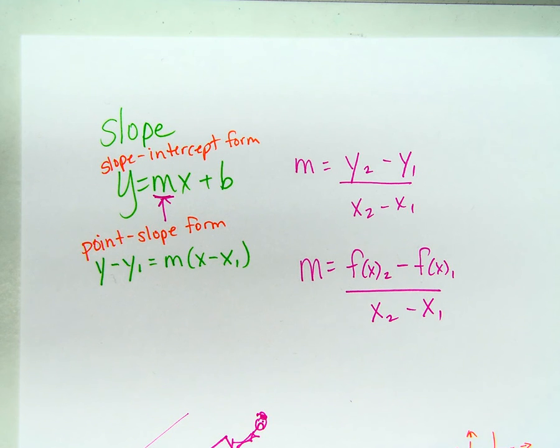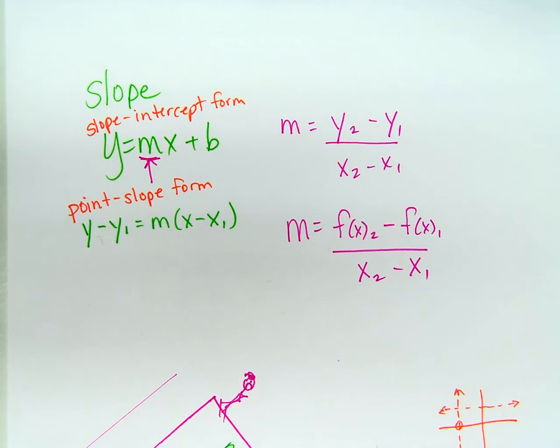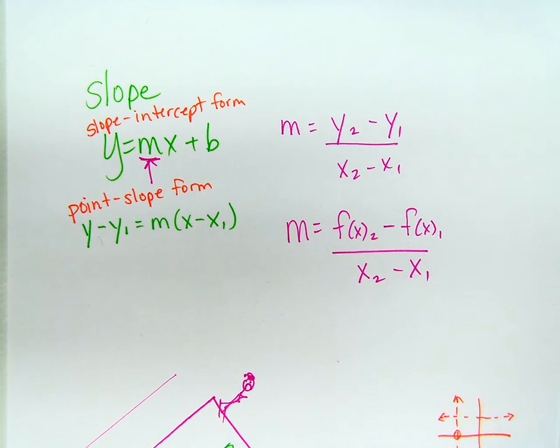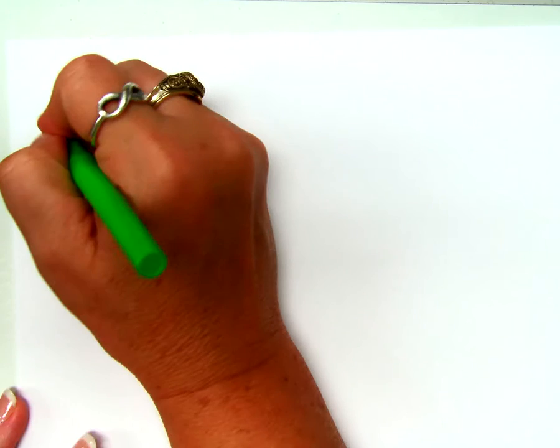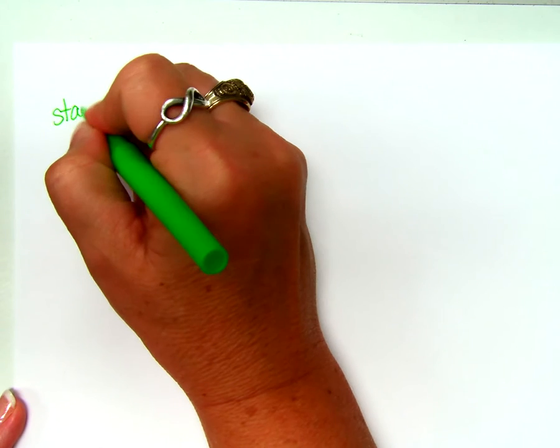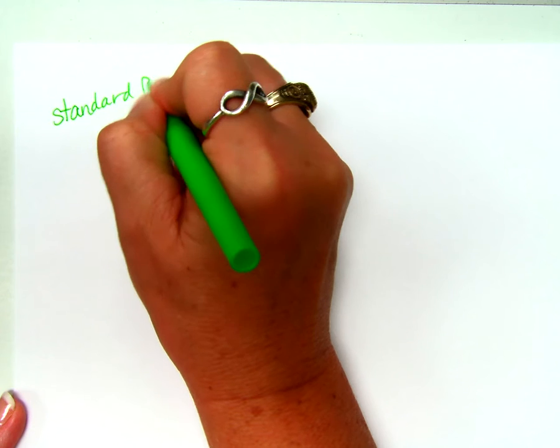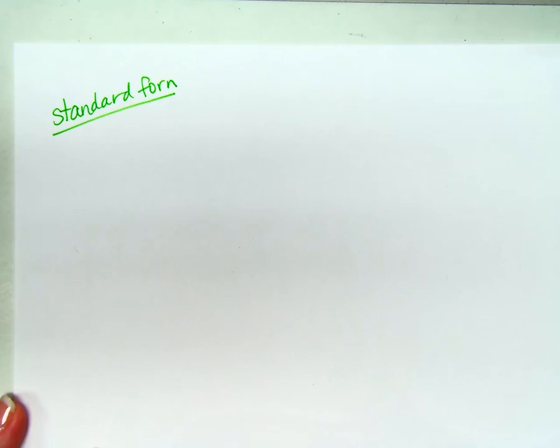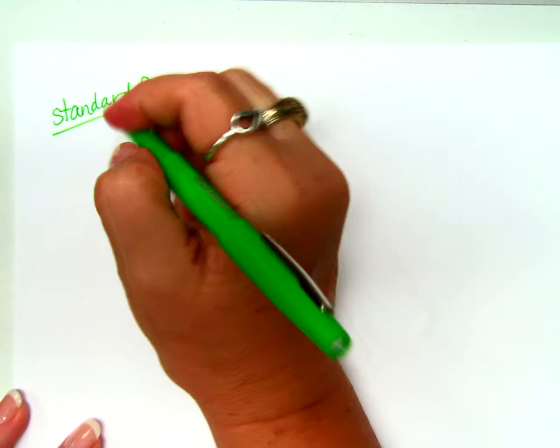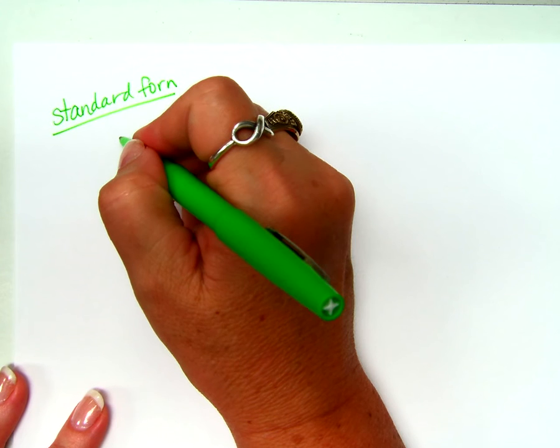Good. Okay. Is there any other forms that we might use? Yes? What about this form? Standard form. Do you remember that? You remember what it is? Anybody?